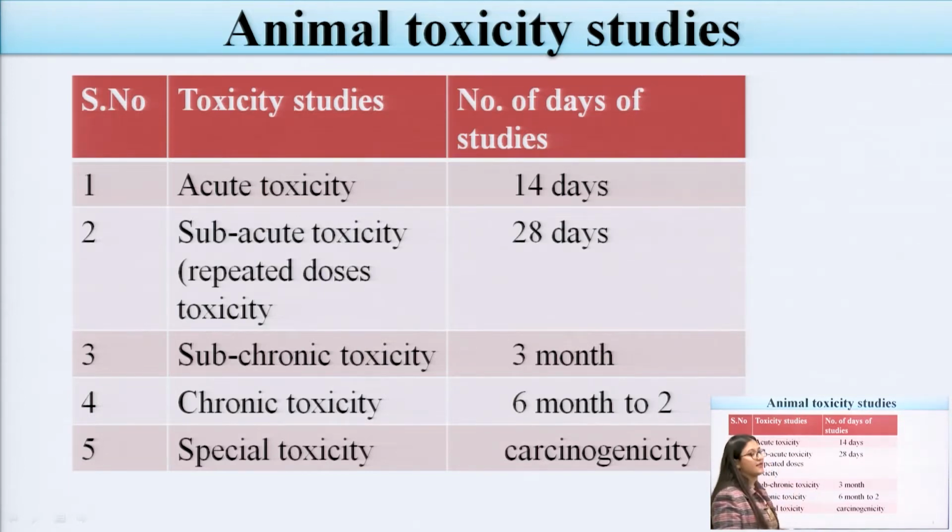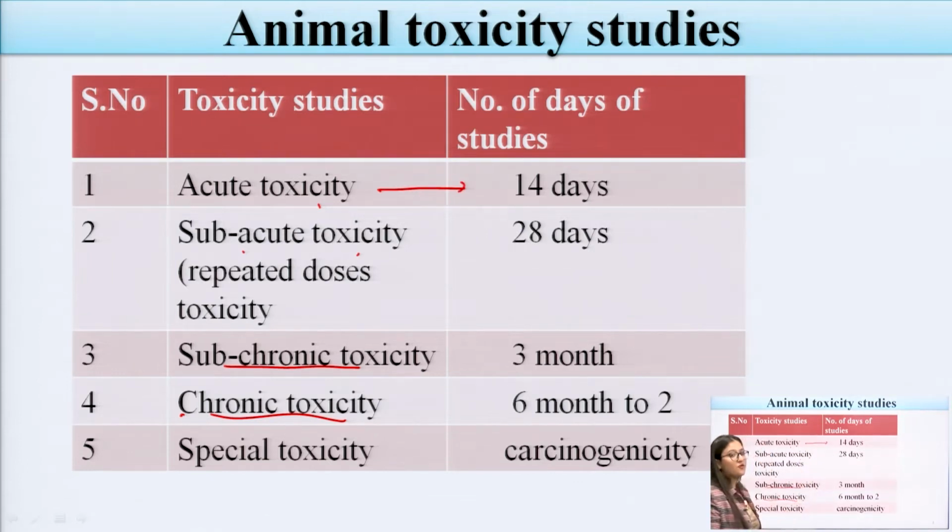These toxicity studies are mainly subdivided into main categories: the first is acute toxicity, the second is subacute toxicity, which is also known as repeated dose toxicity, the third is subchronic toxicity, the fourth is chronic toxicity, and the fifth is special toxicity. Now there will be time periods for all these studies, the time span for which we have to conduct each toxicity study.